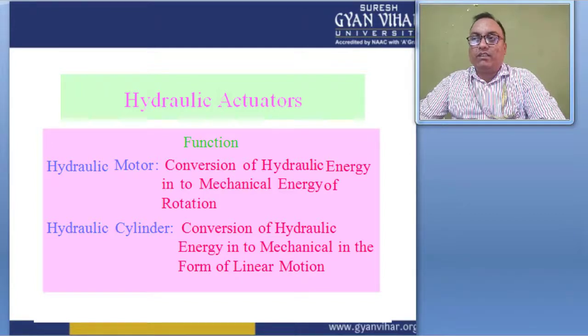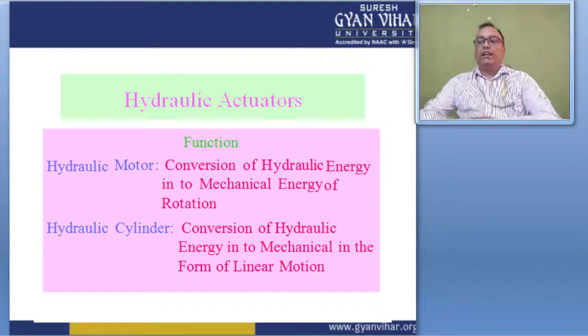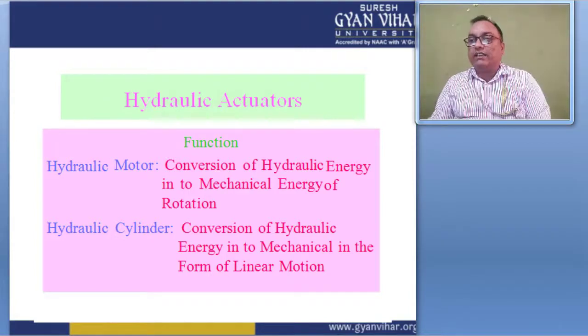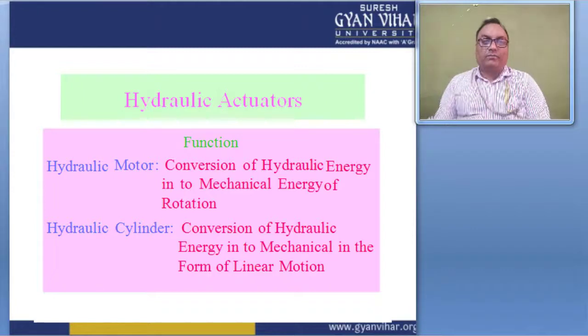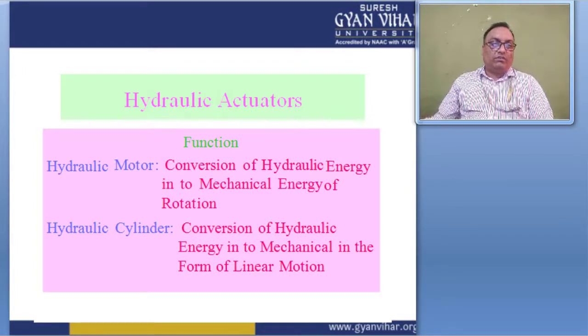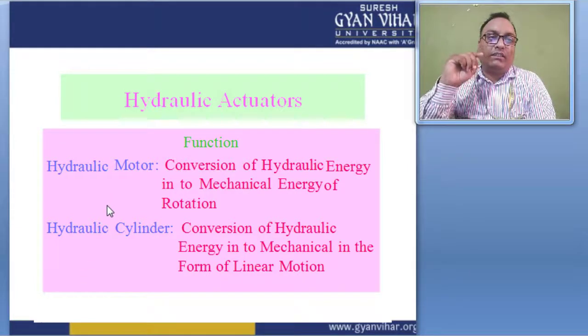A typical hydraulic actuator, with symbols shown in the previous slides, consists of a cylinder, piston, spring, hydraulic supply, return line, and the stem. The piston slides vertically inside the cylinder and separates the cylinder into two chambers. The upper chamber contains the spring and the lower chamber contains the hydraulic oil. So these are the differentiation, but the main function of the hydraulic actuator or hydraulic cylinder is here.